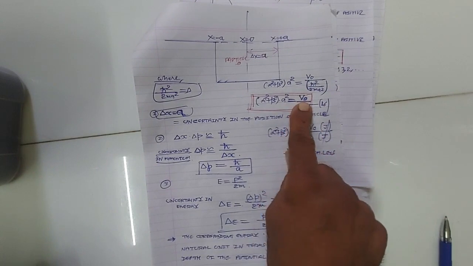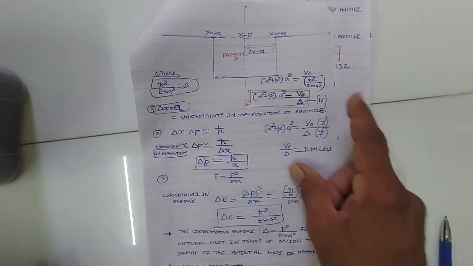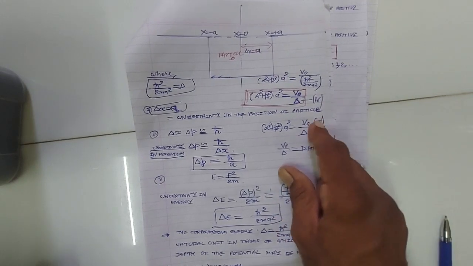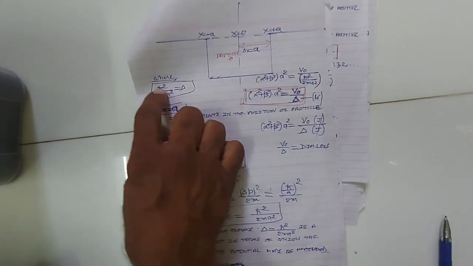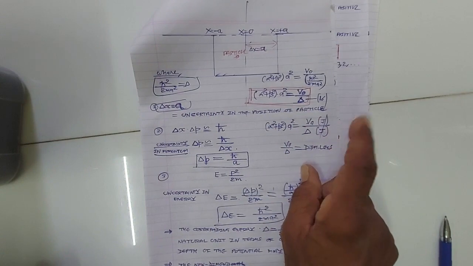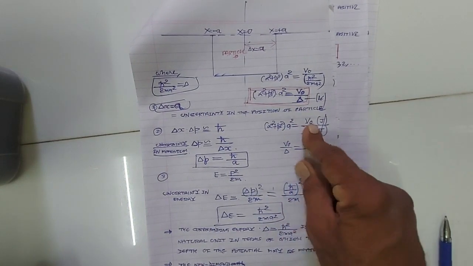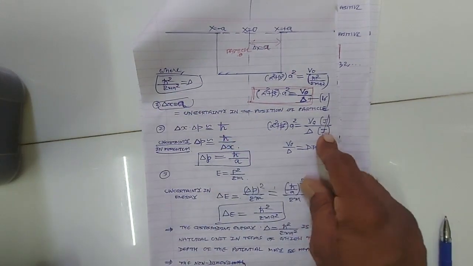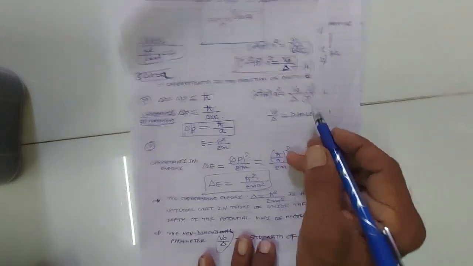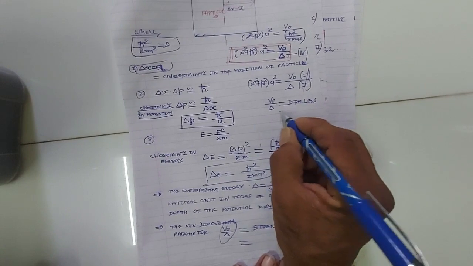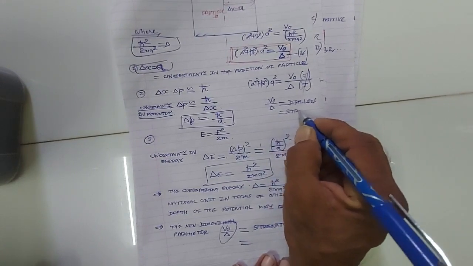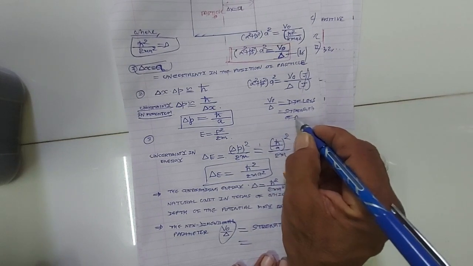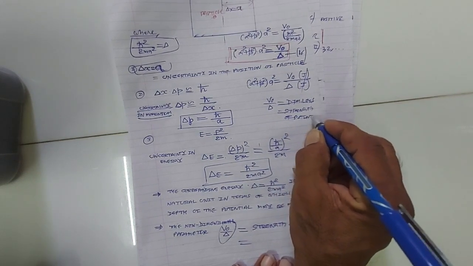What is v0? It is the potential energy of the particle. Its unit is joule, its dimension is that of energy, joule. This delta, equal to h cross square upon 2m, also has the dimension of energy, joule. So v0 is the potential energy of the particle and has dimension of energy, and delta has dimension of energy. So v0 upon delta is a dimensionless parameter. उसको बोलते हैं strength of potential.